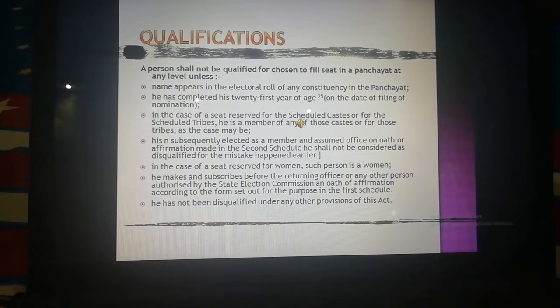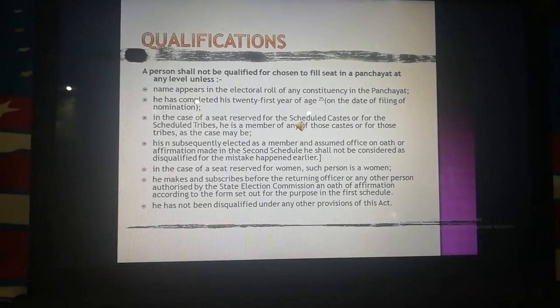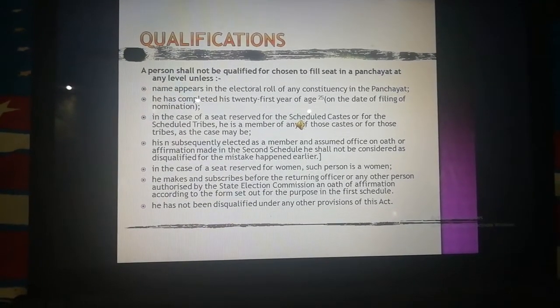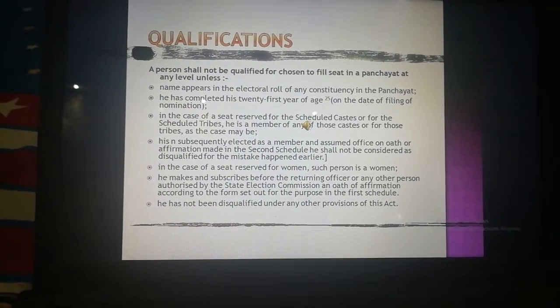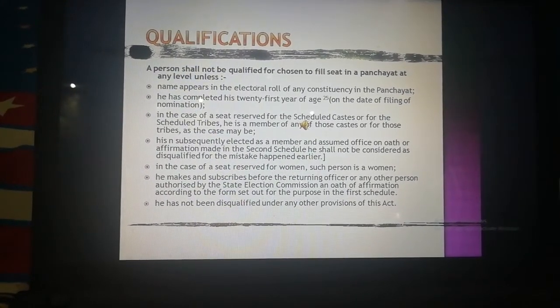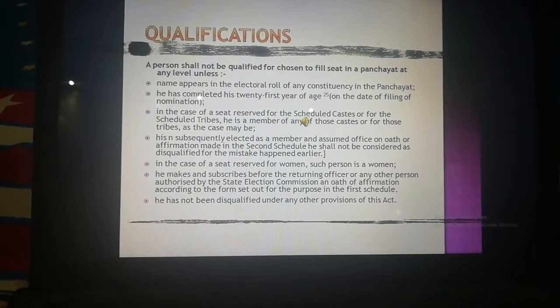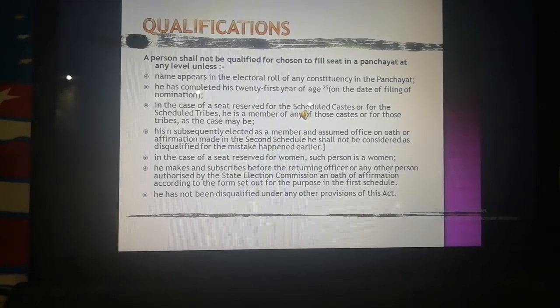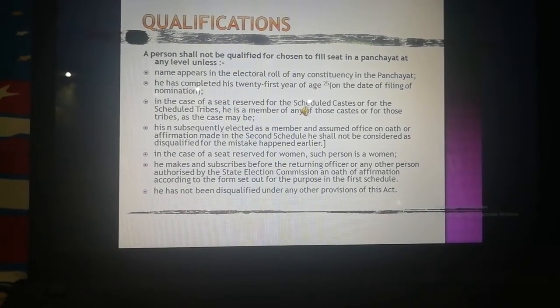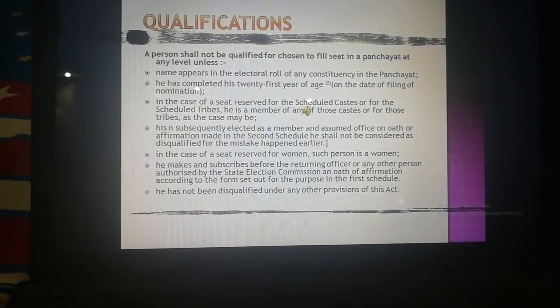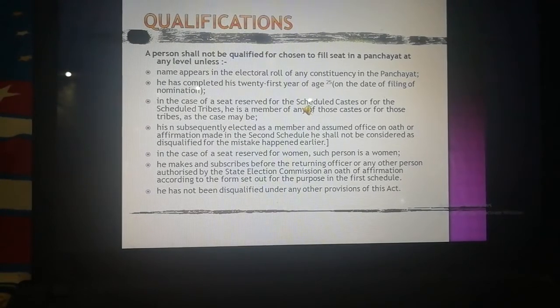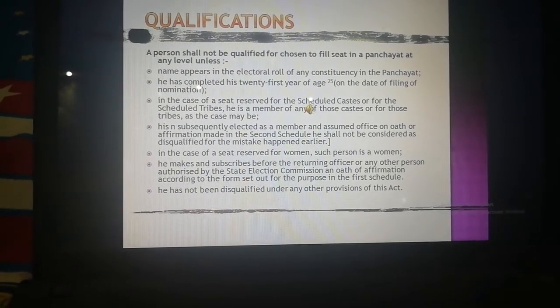Now, what are the qualifications to fill a seat in Panchayat? His or her name appears in the electoral roll of any constituency in Panchayat. He has completed 21 years of age on the date of filing of nomination. In case of a seat reserved for scheduled caste or scheduled tribe, he is a member of any of those castes or tribes.